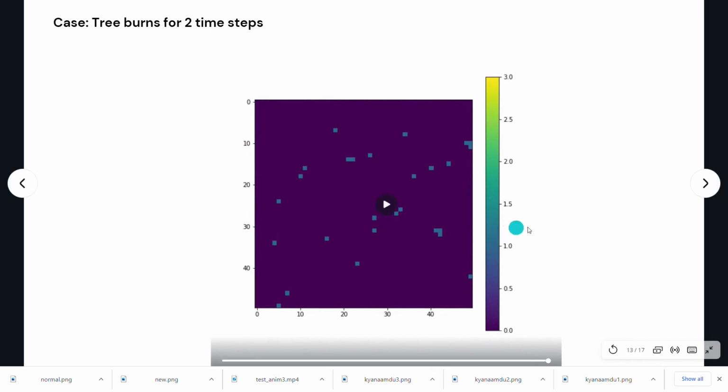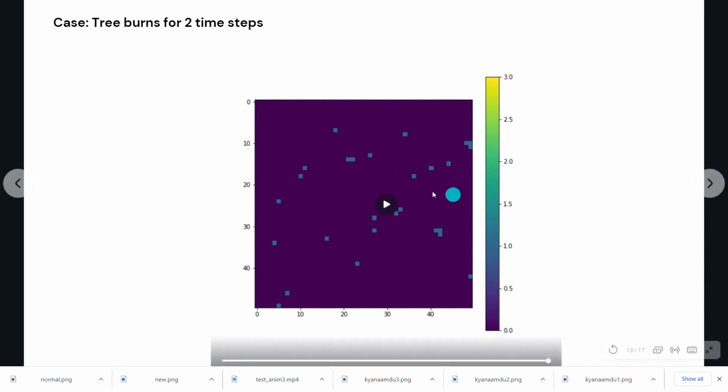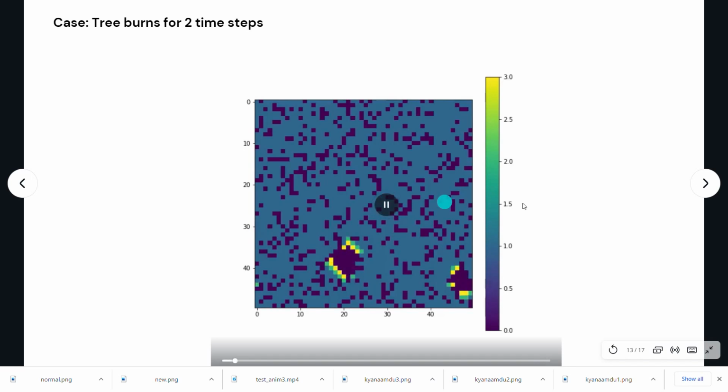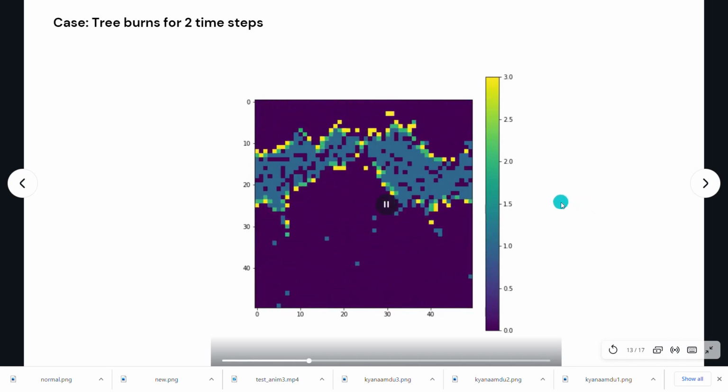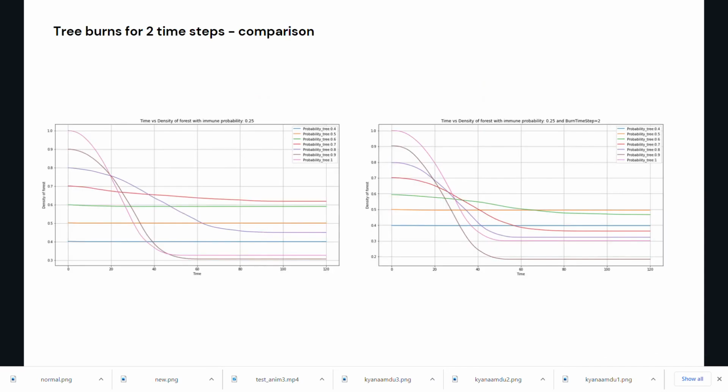Now next, initially we assumed that the tree burns in one time step, but here we assume that the tree burns in two time steps. So this is the simulation. Now we do this comparison of the tree burning in two time steps and one time step.